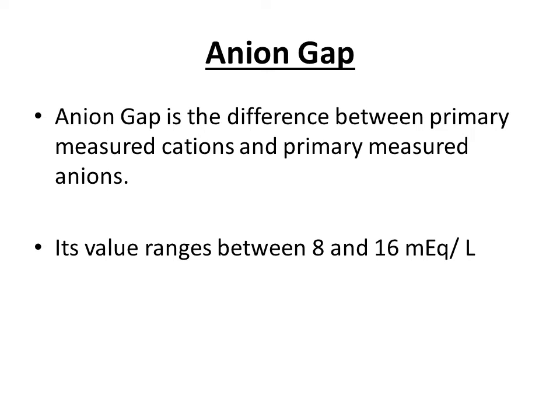So anion gap normal value ranges between 8 and 16 milliequivalent per liter. So if the difference between the concentration of sodium and the concentration of chloride and bicarbonate ions combined ranges between 8 and 16 milliequivalent per liter, we say that it is normal.